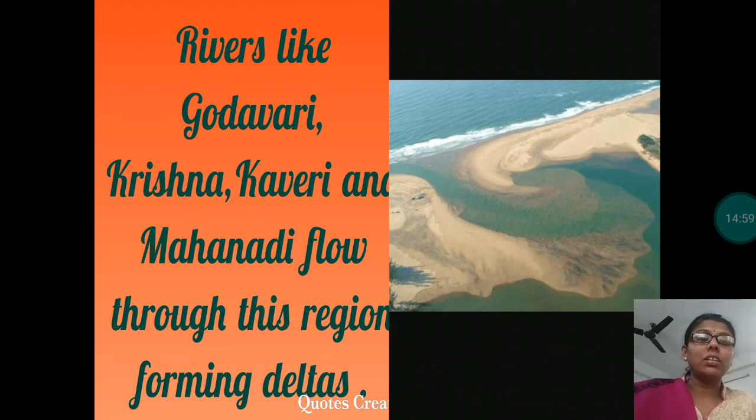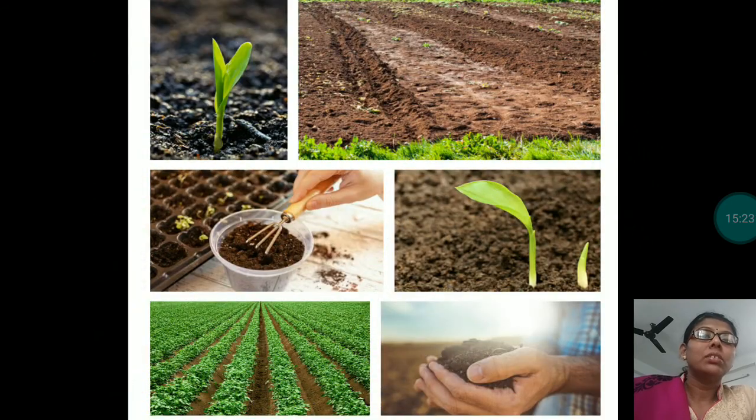I had taught you in the chapter Northern Plains. So these deltas carry alluvial soil and silt, and because of this silt deposit, these areas become very fertile. People grow rice in these areas, and it is known as the rice bowl of India also. So this area is very fertile.